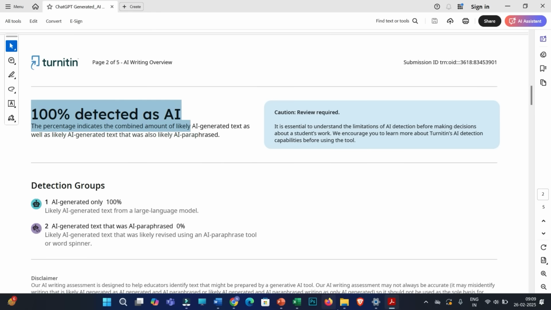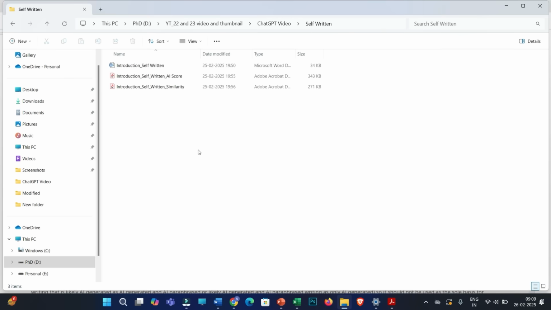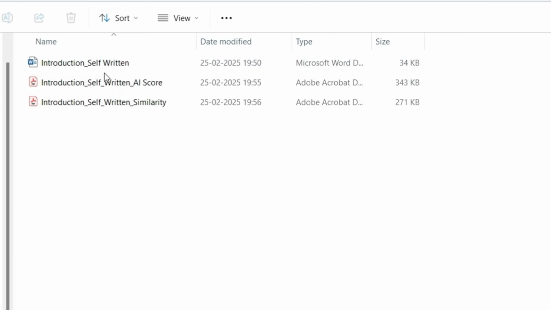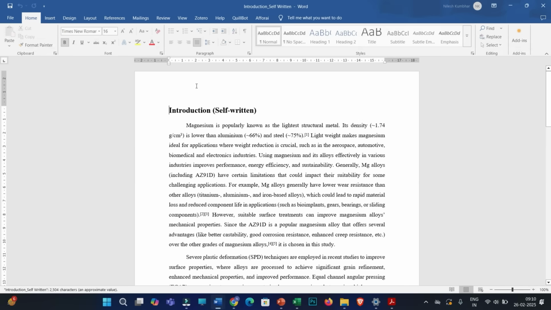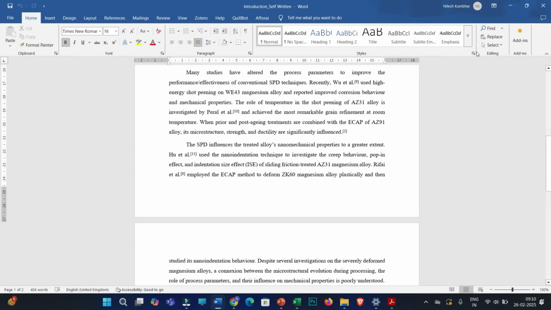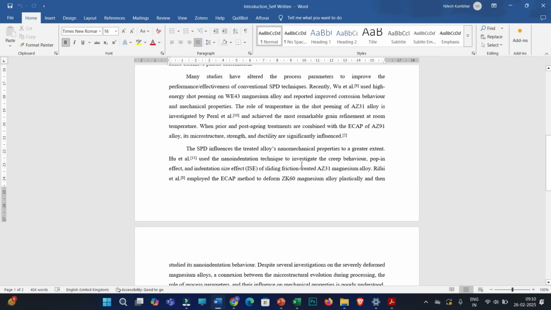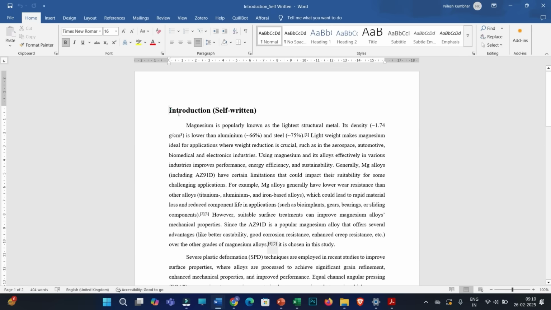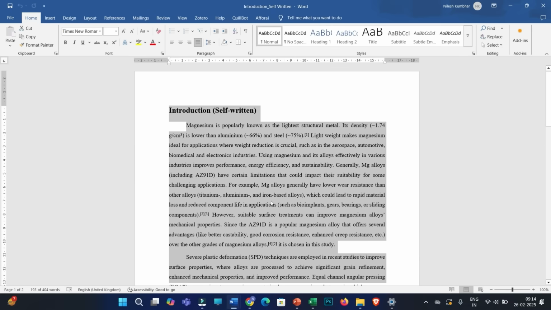And now we will take a second example where I'll be checking the similarity and AI score for my self-written document. This is a simple 1-page document I have considered for this demonstration. I have written this document in my own words, and I have checked the similarity and AI score for it. Obviously I have already published this document, and hence the similarity percentage would be much higher as it is already published data.